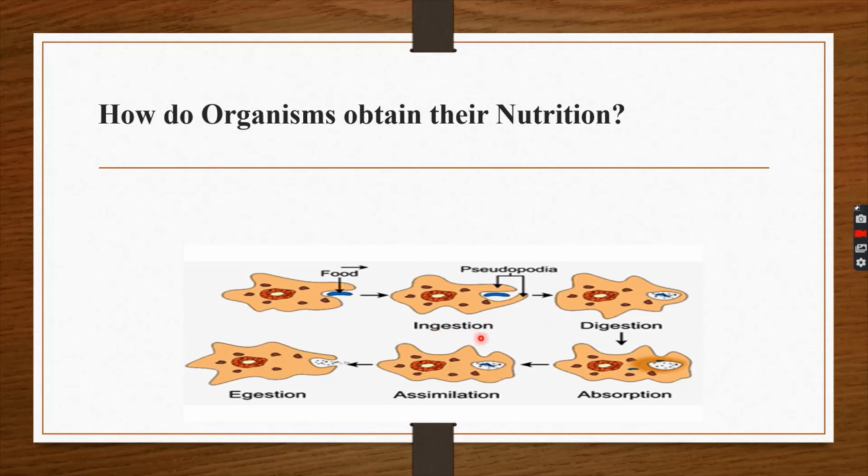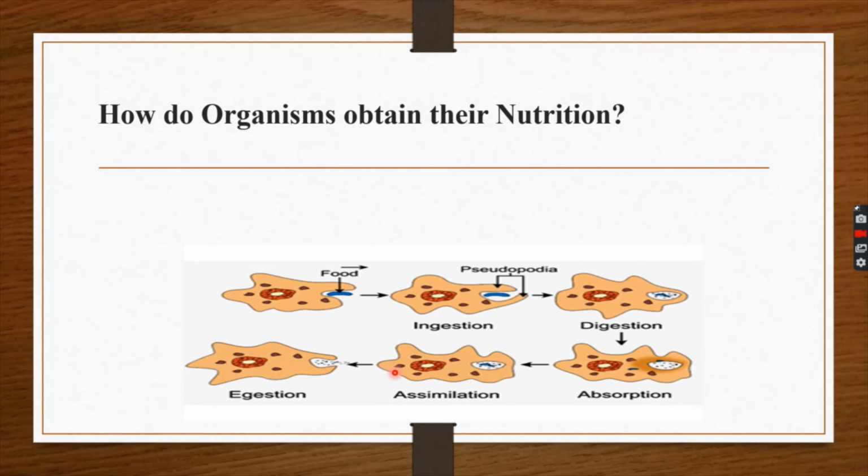It is called ingestion. The next part is digestion. The food is taken inside the amoeba. The food is getting digested. The digested food is absorbed by the amoeba. After assimilation, the unabsorbed food, the waste, the leftover food, is thrown out of the body of the amoeba. This is called egestion, the excreted waste.